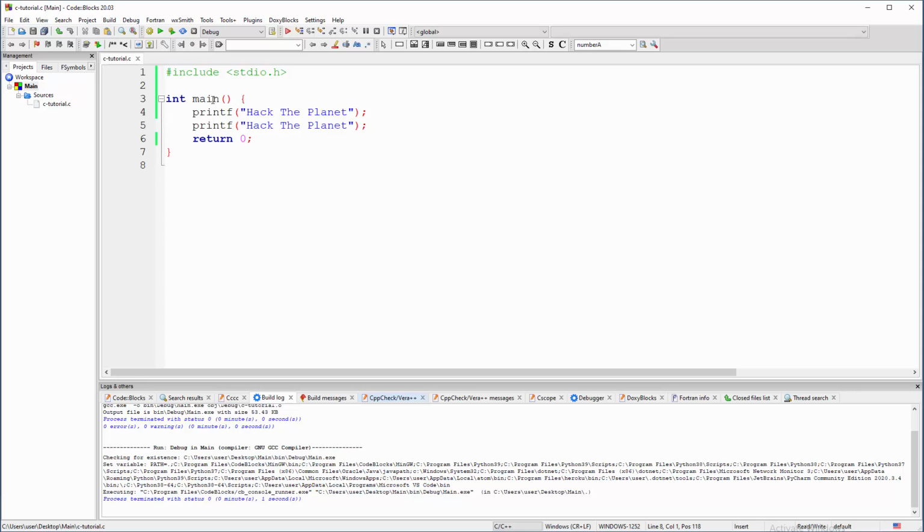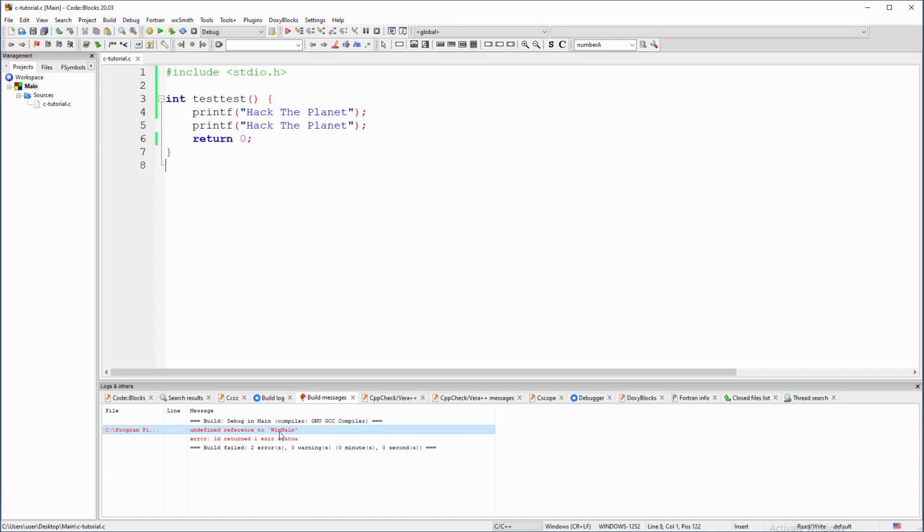So what is this main anyway? Every C program must have a main function. That main function is used to put a bunch of code in here between these brackets. Either those things will be directly executed or they will call other source code that will be executed, but that source code will be outside of the main function. We're going to learn about that too. So anyway, main function, you must have one, and the name must be main, because if you change this to test, the program will fail.